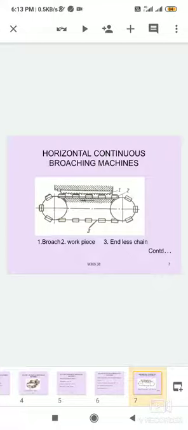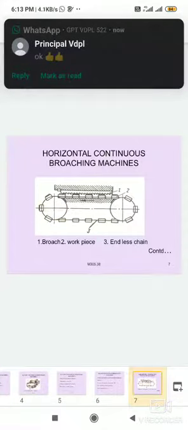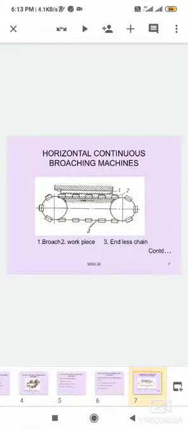This is the horizontal continuous broaching machine. This is the figure. Observe the figure components. It consists of the broach, workpiece, and endless chain.